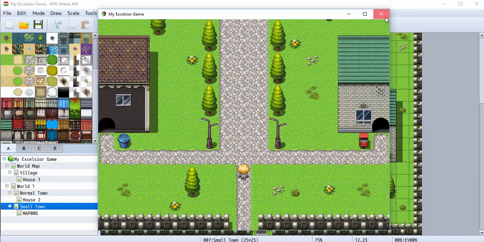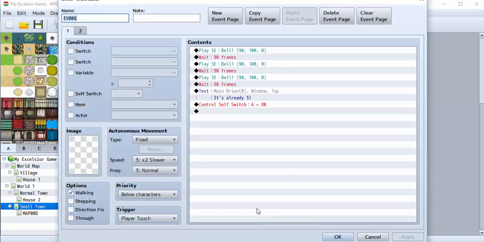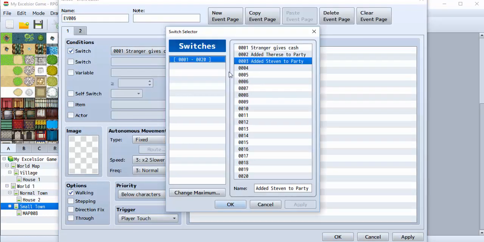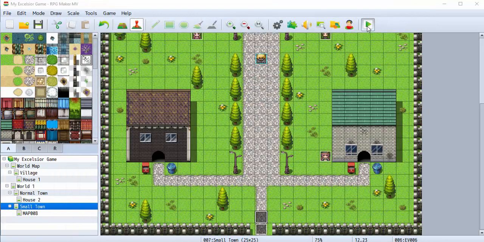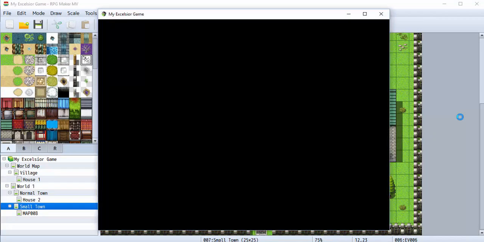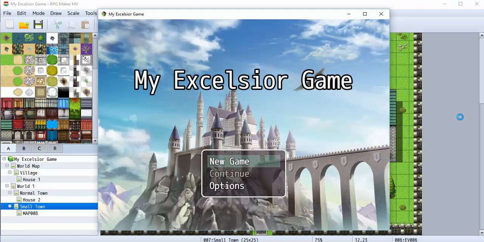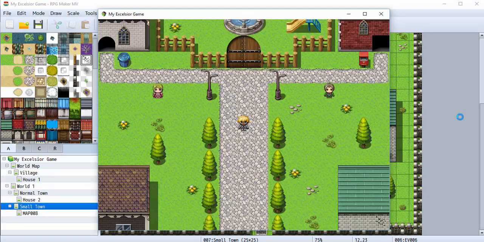Now, if you want that to only happen if that's part of your story, but you need these two characters in your party first, what do you do? Switch, added Steven to party, okay, apply, good. Now watch how different this turns out. So I want something to happen, but only after something else has happened. That's why you use a switch, a custom switch.